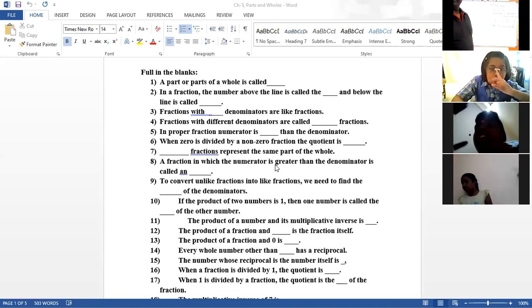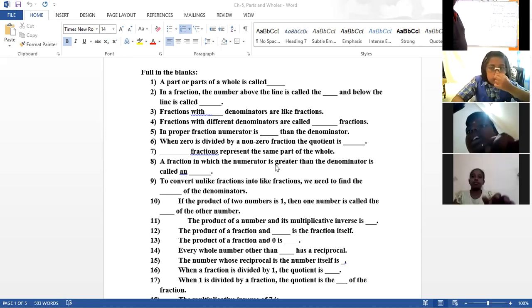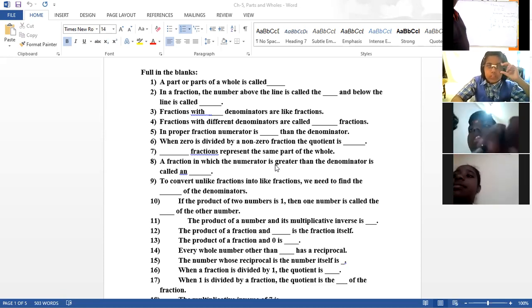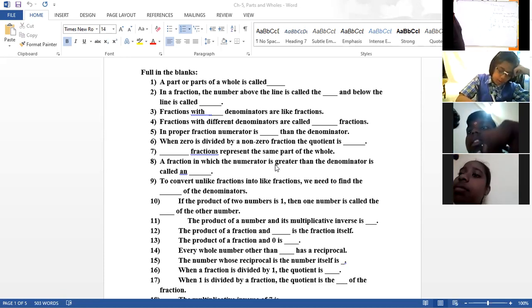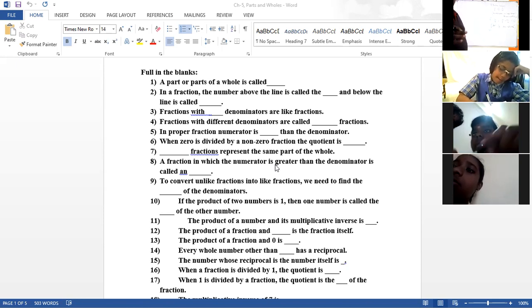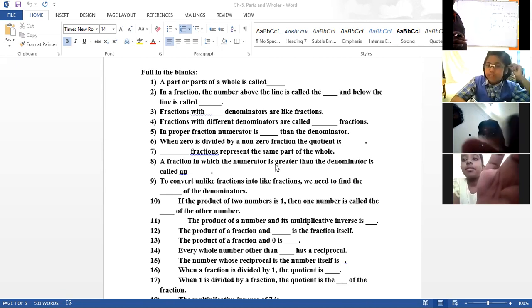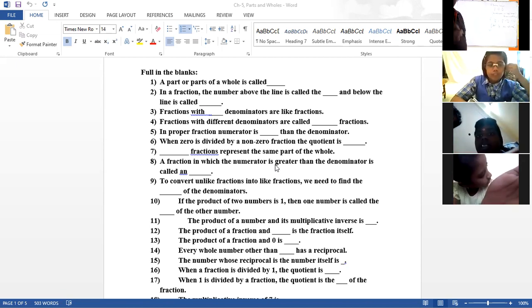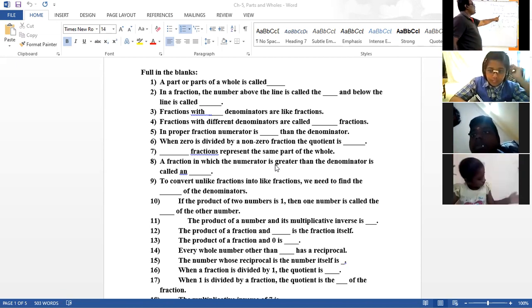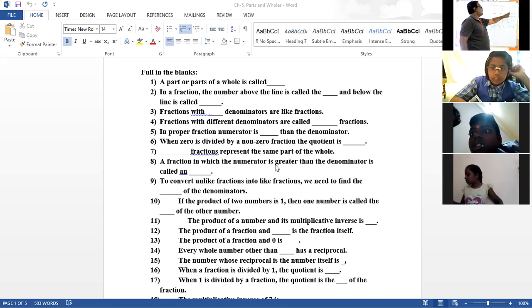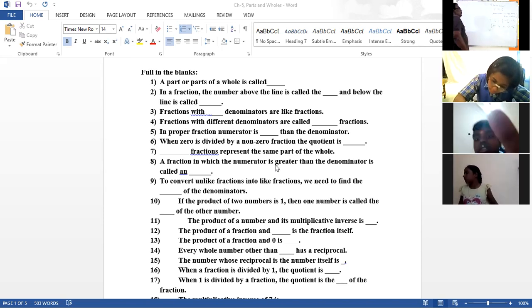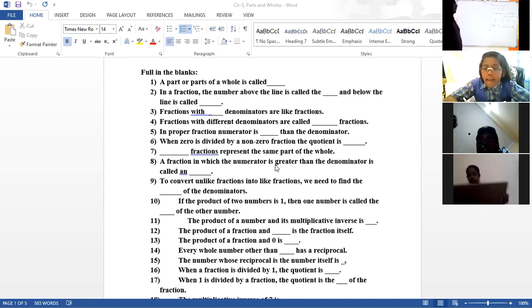Sir, fifth one, first one word, sir. Tell me. Paper, sir. Fifth one. Yes, sir. What is the question? In a proper fraction, proper, not paper. In a proper fraction, numerator is less than denominator. Okay, sir. Proper fraction.